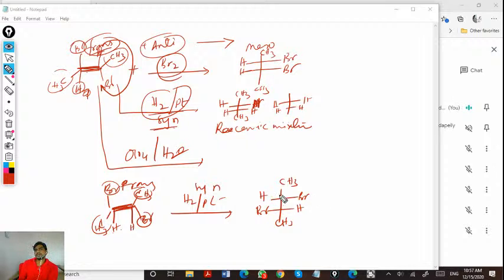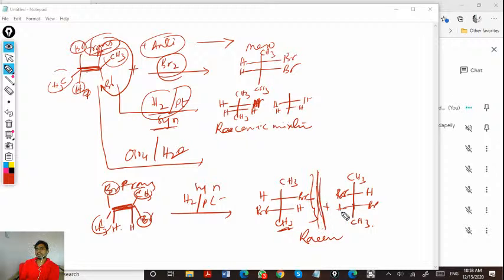The second carbon bromine is on the right side here, and the same can be reversed. So these are two mirror images. This is called a racemic mixture because it has no plane of symmetry, is optically active, and the two can be reflected on each other.